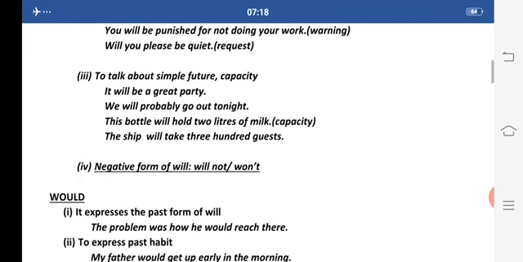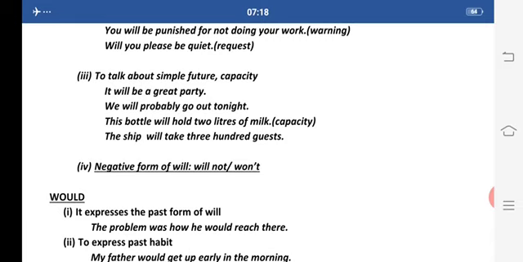Now will is also used to talk about simple future. If we talk about simple future, we use will with second and third person. It will be a great party. Now here I am talking about a future plan. It will be a great party. We will probably go out tonight. Again it's a future plan which we have already made.